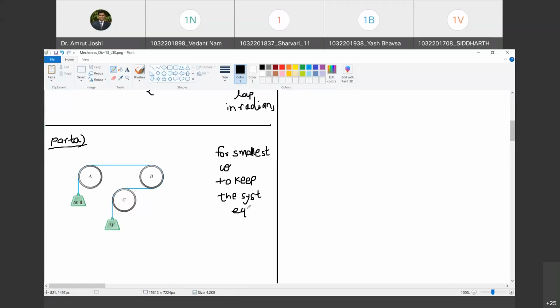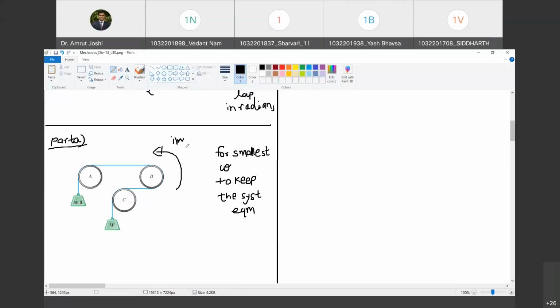Which should be the direction of impending motion? Impending motion would then occur in this direction. Do you agree with me? Yes, sir. As I go on reducing W, there will be one value of W below which the 50 lb force will pull it up. So when it is said to find the smallest W that maintains equilibrium, the impending motion must be in this direction.